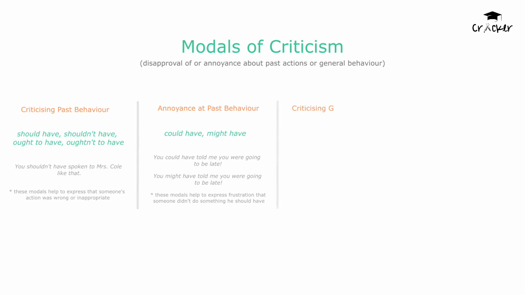When criticizing general behavior, we often use will. For example, "He will slam the door every time he goes out." This indicates that the person consistently behaves in an annoying or undesirable way.